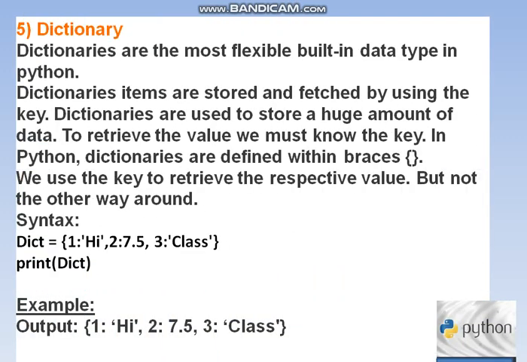Dictionary. Dictionaries are the most flexible built-in data type in Python. Dictionary items are stored and fetched by using the key. Dictionaries are used to store a huge amount of data. To retrieve the value, you must know the key. In Python, dictionaries are defined within braces. We use the key to retrieve the respective value.